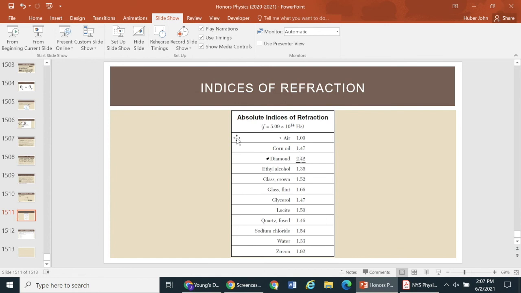Air, corn oil, diamond, ethyl alcohol, crown glass, flint glass, just 2 different types of glass, glycerol, lucite, fused quartz, sodium chloride, water, and zircon.